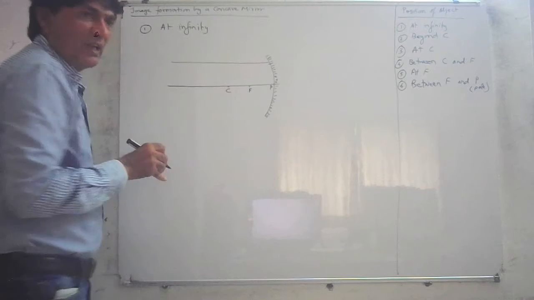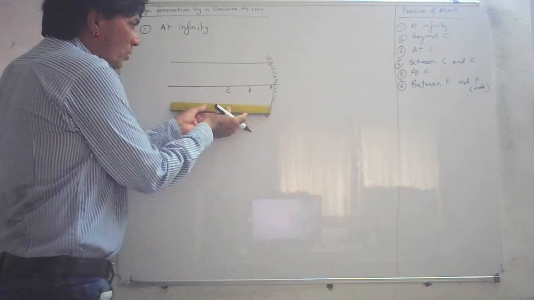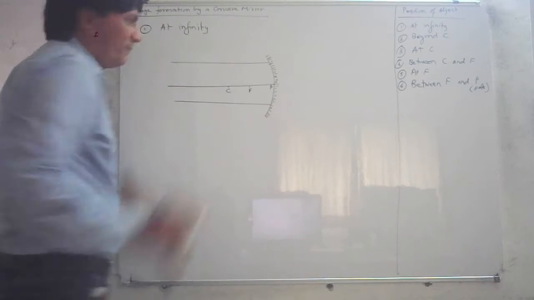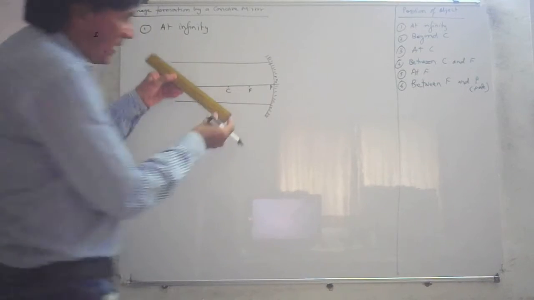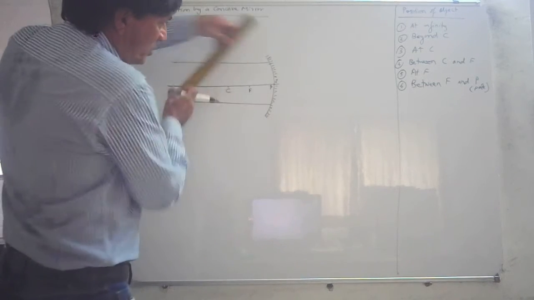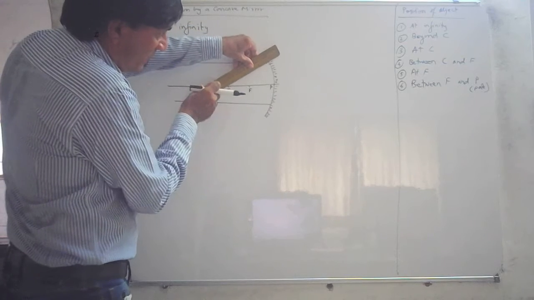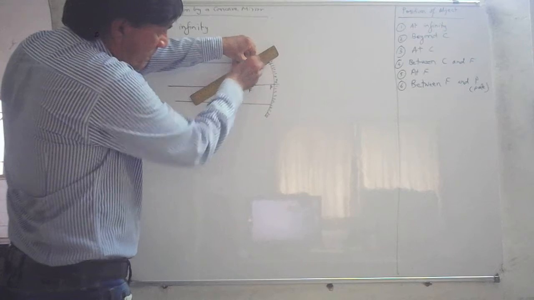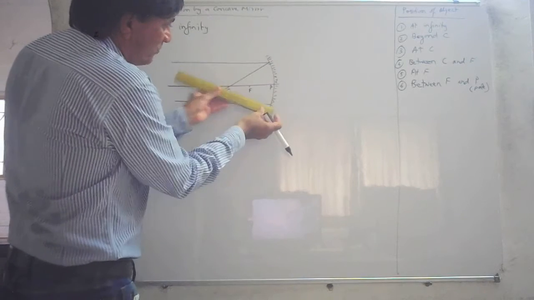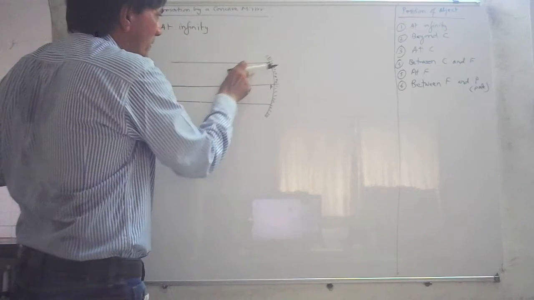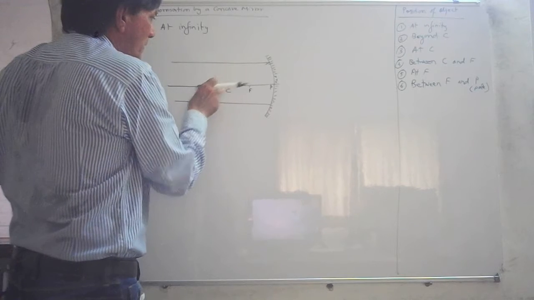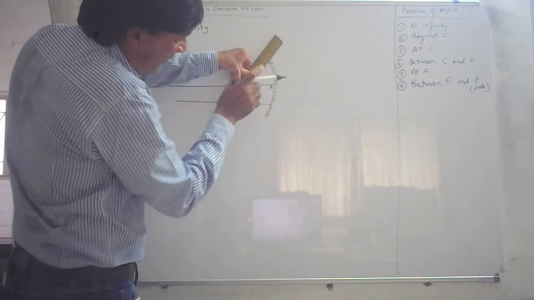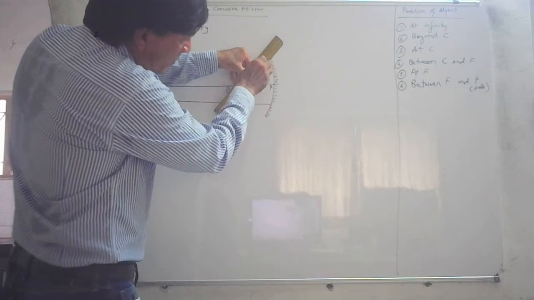This is the ray of light. The other ray of light below is again parallel to the principal axis. Then after reflection from here, this is the point of reflection. This way we draw it from this point passing through C, and from this also, after reflection, they pass through F. It will pass through F.